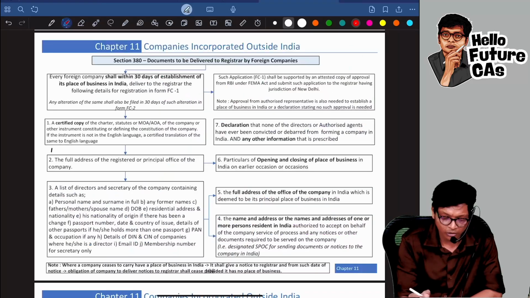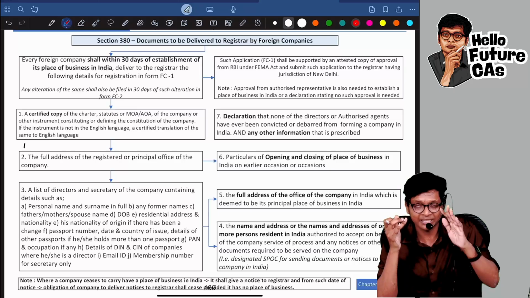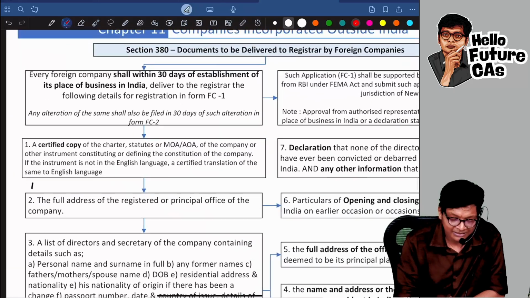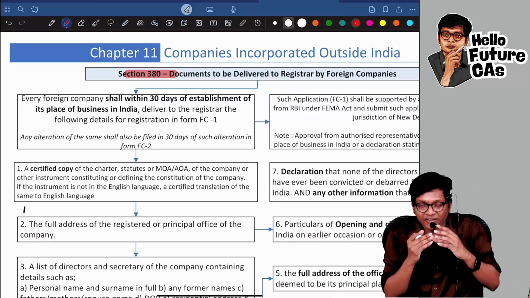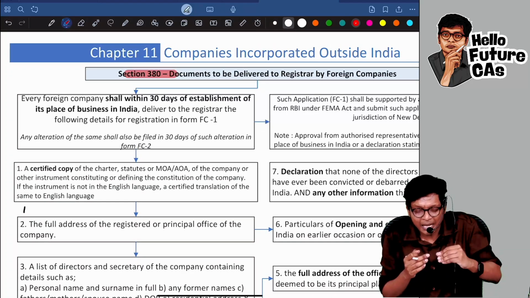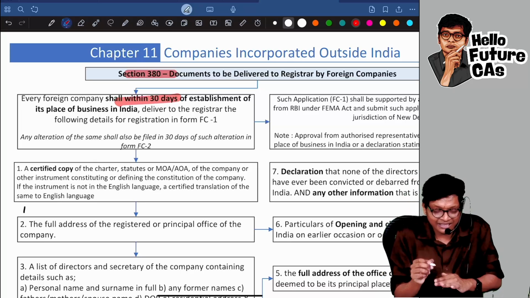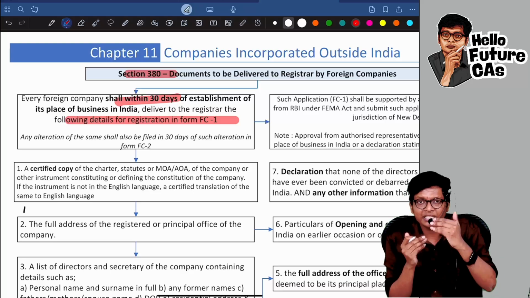This one, don't worry guys, if you have attended my class, it's already covered in our class, but let me mark and show you which paragraph is the amendment. There is a provision in foreign company in section 380 that whenever a foreign company establishes itself in India, within the first 30 days, they have to file a form FC1 to the ROC.